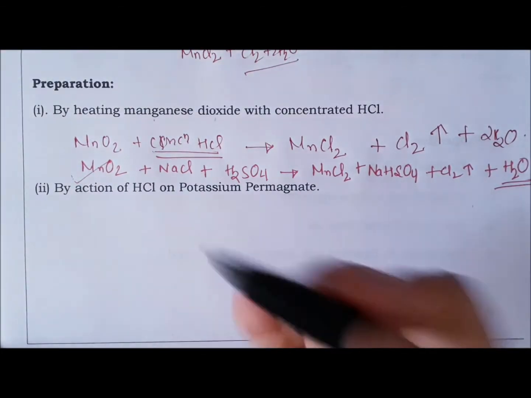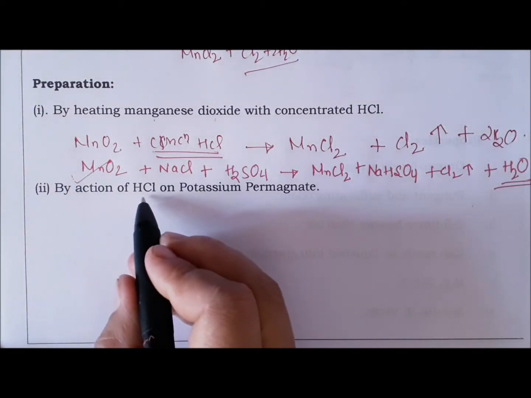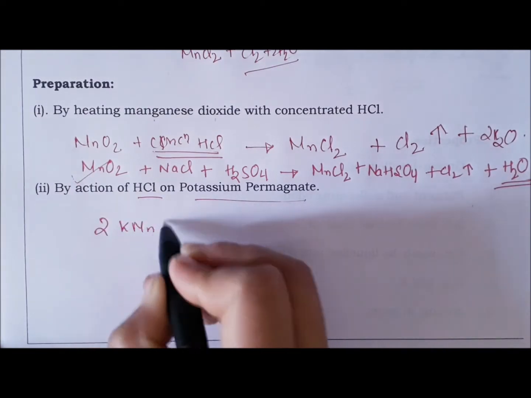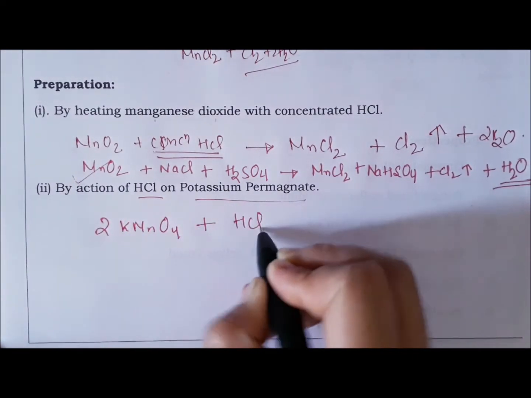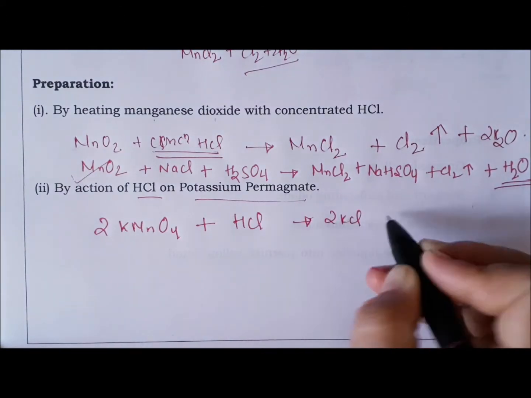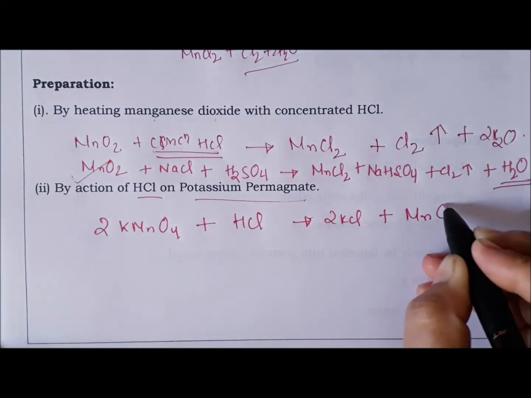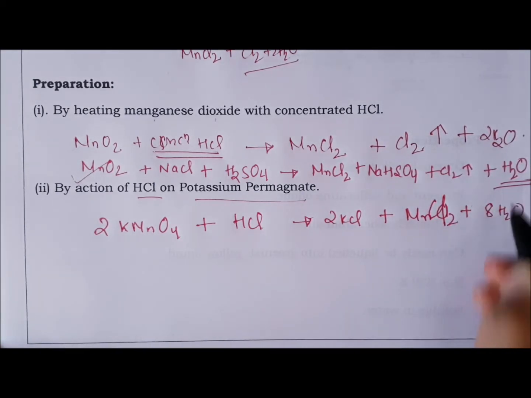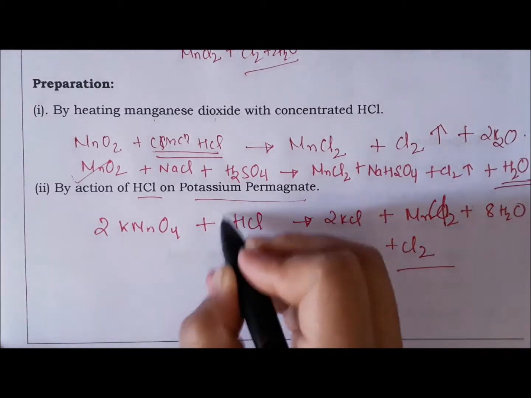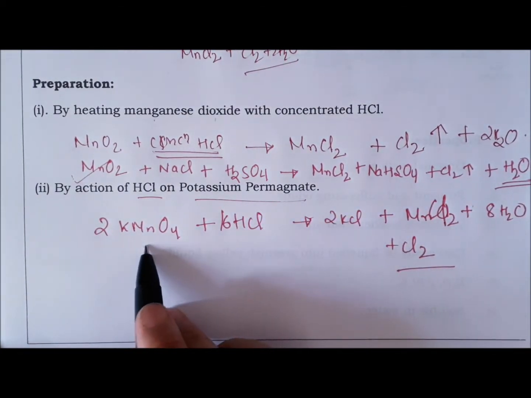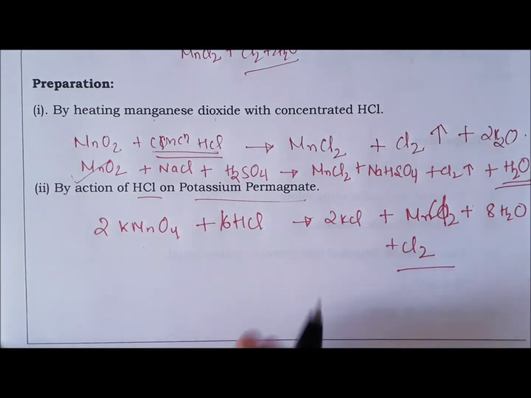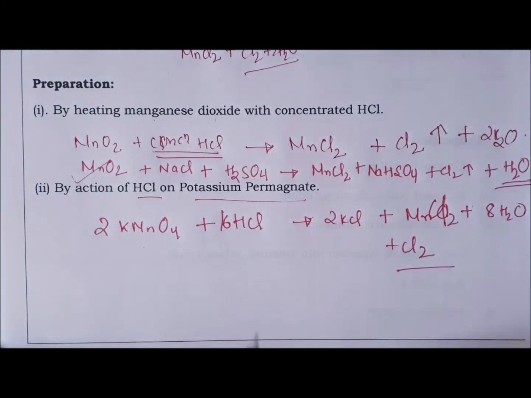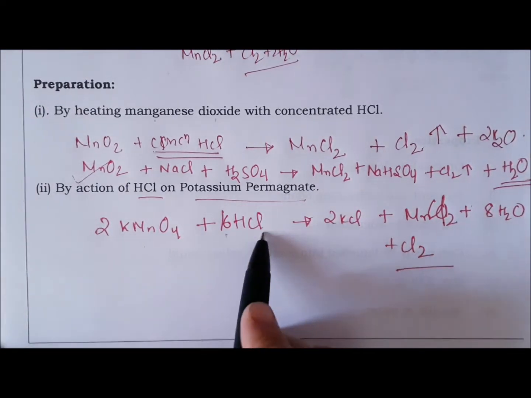Next, chlorine can also be prepared by the action of hydrochloric acid with potassium permanganate. So KMnO4 and HCl combine to give KCl, manganese chloride, water and chlorine gas. Now potassium permanganate reacts with HCl. So when we do the titration of KMnO4, we use sulfuric acid there. We cannot use HCl. Why?